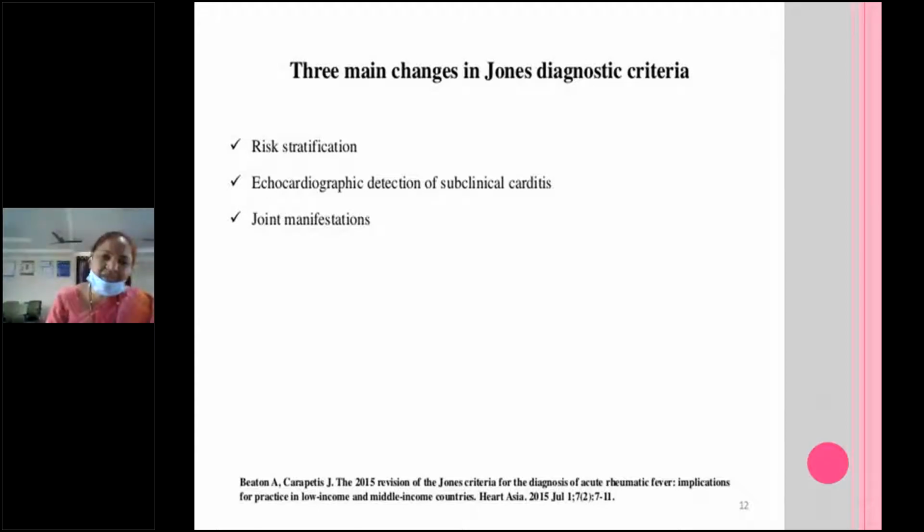What are the joint manifestations these people usually have in rheumatic fever? Migratory polyarthritis. Migratory polyarthritis used to be the major criteria. Polyarthralgia, arthralgia were minor criteria. When arthritis is a major criteria, then they will take arthralgia as minor. What is the difference between arthritis and arthralgia? Pain in arthralgia.